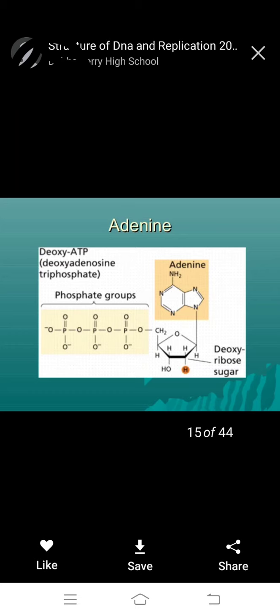What is adenine? Adenine is a double ring structure, we already know.